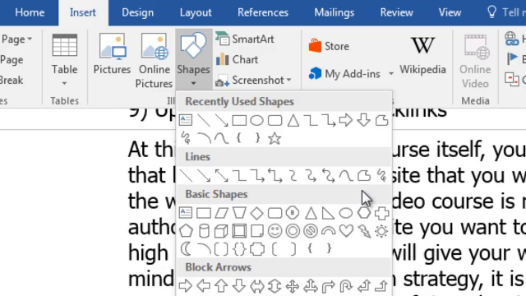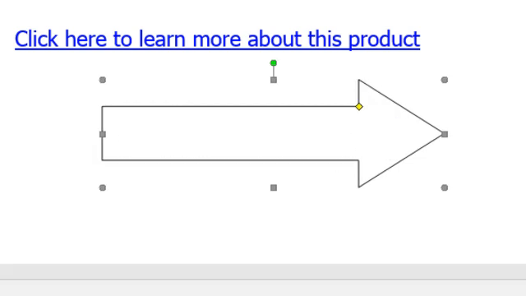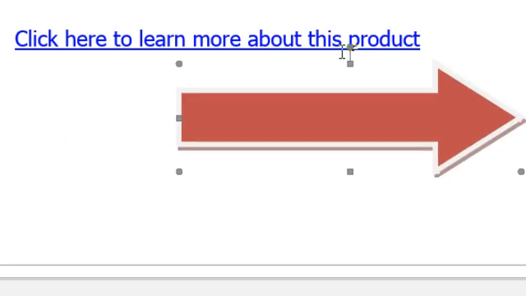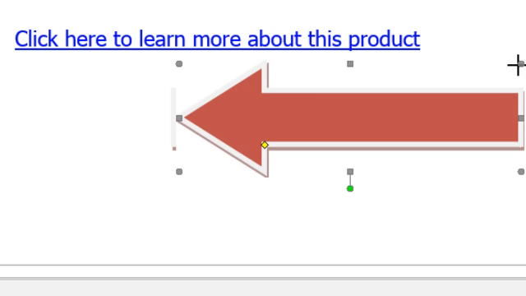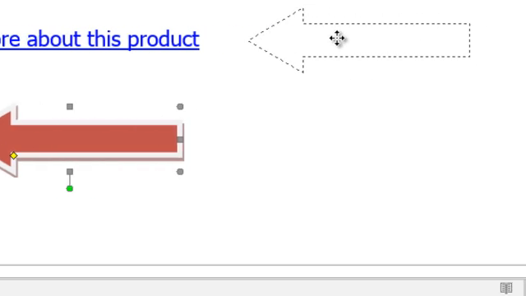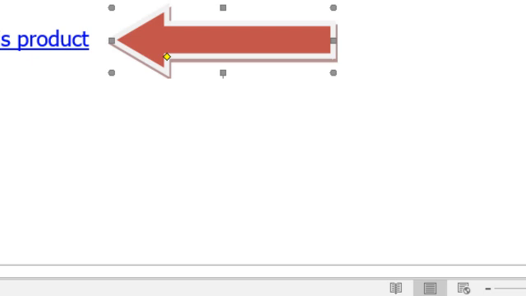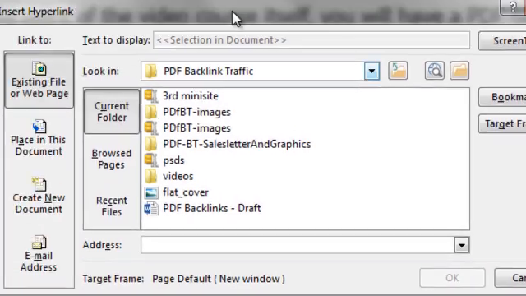Now, if you want to hyperlink, let's say, for example, a shape, you can also do that as well. So if we go over here to Insert, and we click on shape, and let's say, for example, we have an arrow and we want to create an arrow like this, and we'll make this arrow red. And why don't we turn this arrow around, and let's point this arrow at this hyperlink, and let's say we want to hyperlink this arrow. Same thing with a shape. All you have to do is select it, right click, hyperlink, and do the exact same thing.